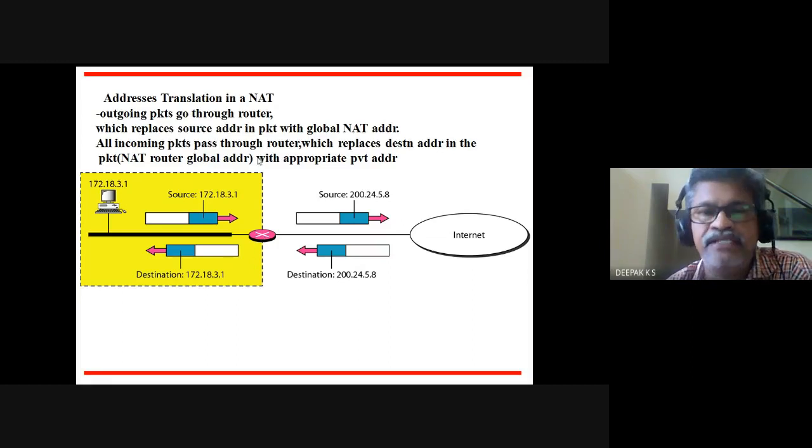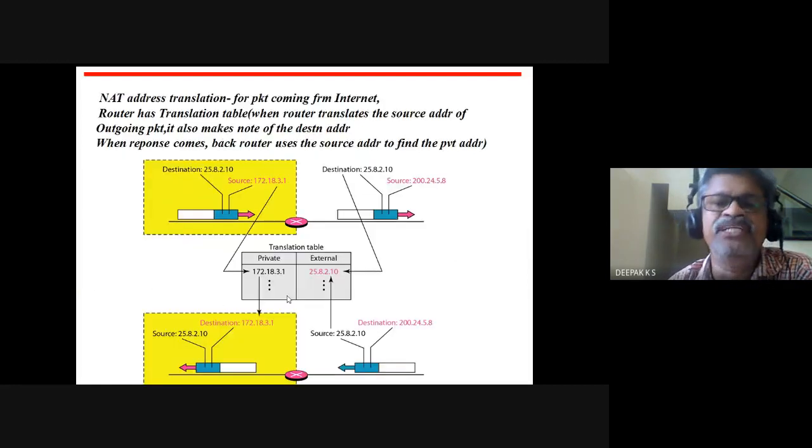All incoming packets pass through the router, which replaces the destination address in the packet, the NAT router global address, with the appropriate private address. So it has to maintain a translation table. When it translates while sending, it will keep note of the destination address. When the response comes back, the router uses the source address to find the private address by consulting this table.